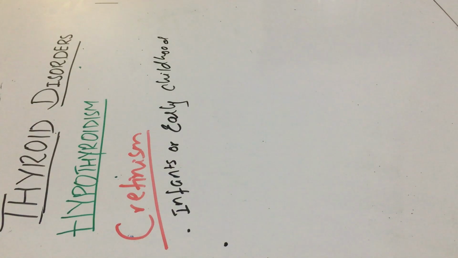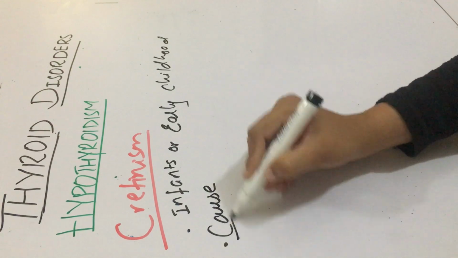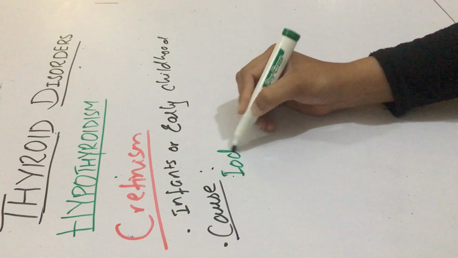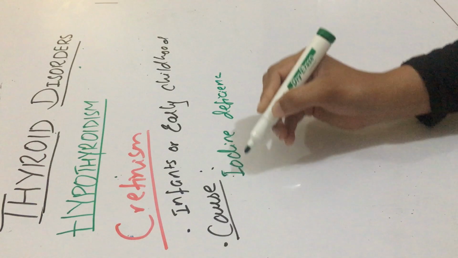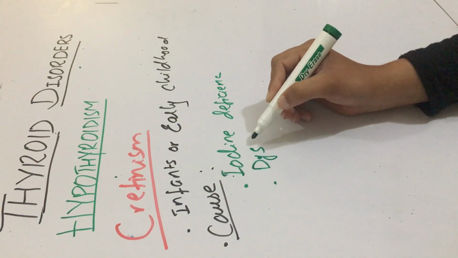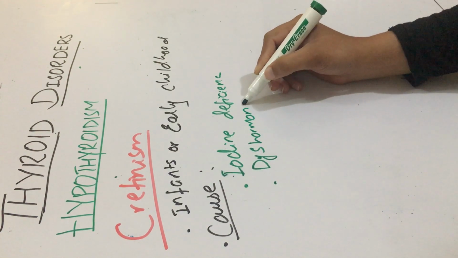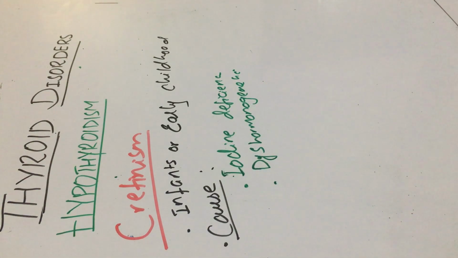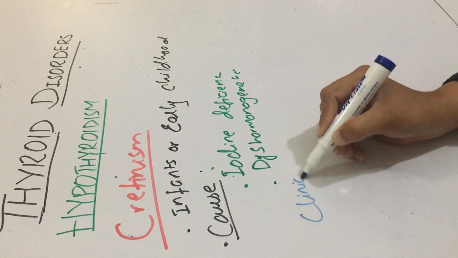So cretinism, the main cause could be iodine deficiency in diet, or there could be a dysharmogenetic disorder, that is an inborn error of thyroid metabolism. Dysharmogenetic disorder. The clinical features: how will the cretinic children present?